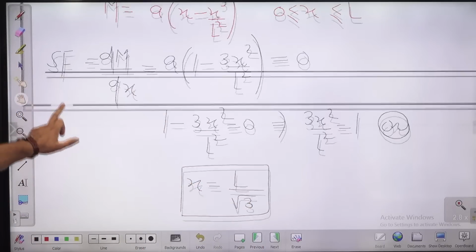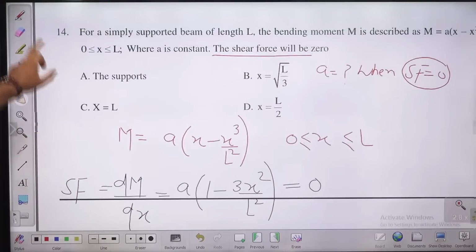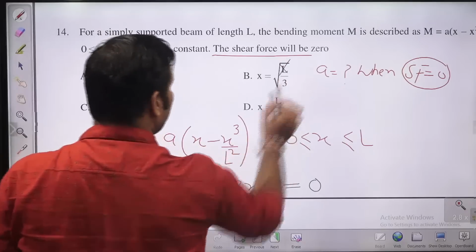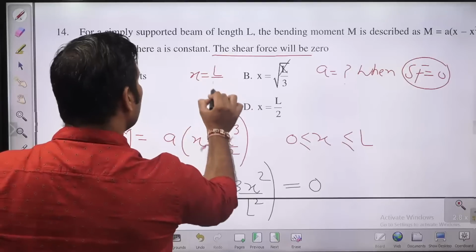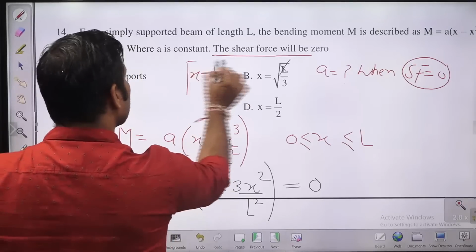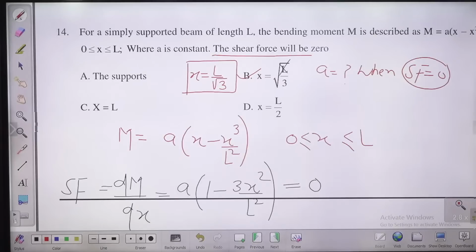So let's check the options for L by under root 3. We can go with B, but some correction is required. X equal to L by under root 3, guys, because under root L will not be right.